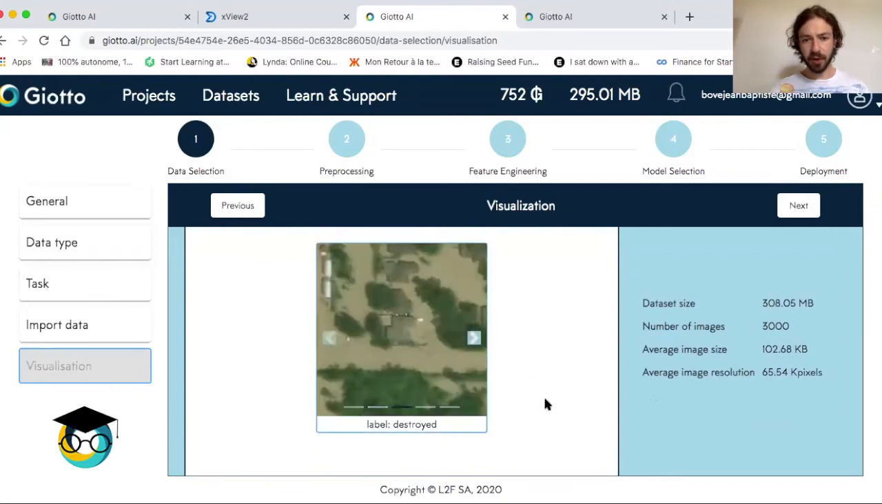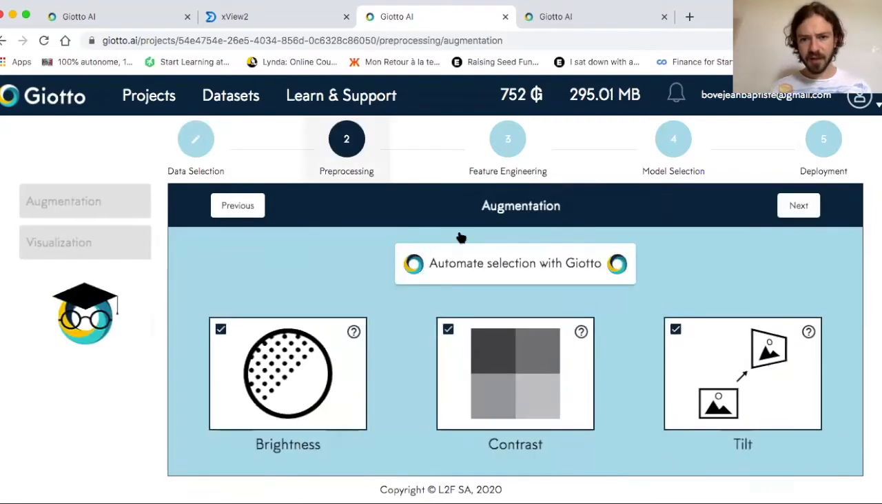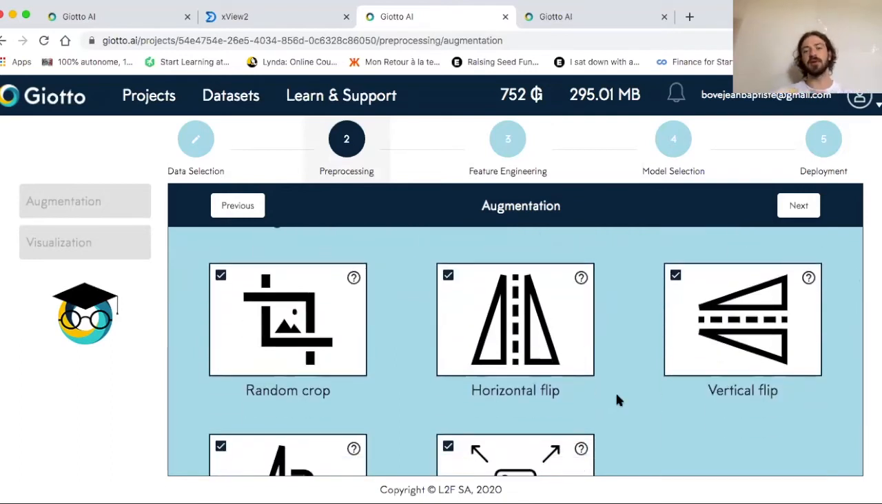This one is destroyed, etc., etc. So the pre-processing step. Here, what Giotto will do is called data augmentation. It means that it will modify some parameters of the pictures, such as brightness, contrast, tilt. It will flip them horizontally and vertically in order to create more pictures that will enable the algorithm to learn better how to distinguish images.